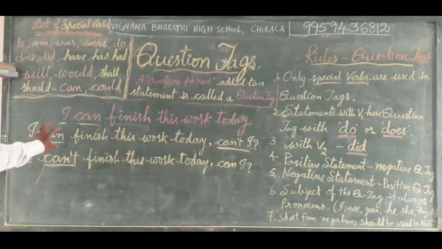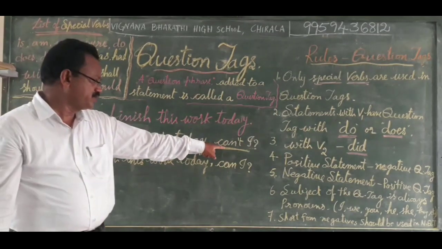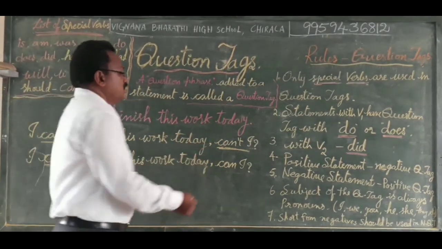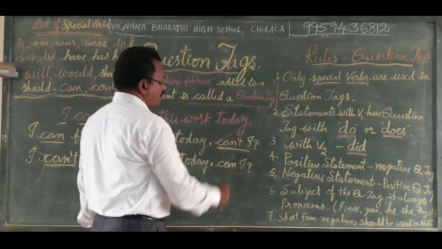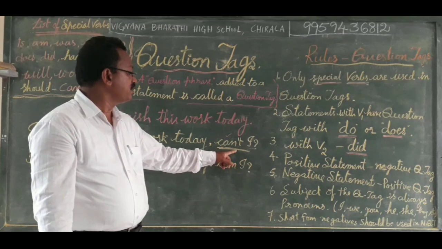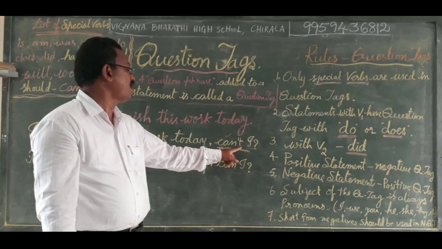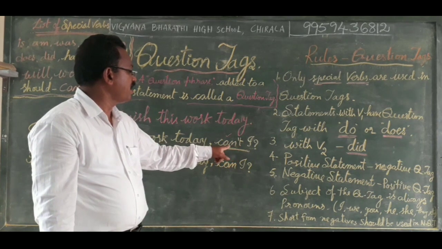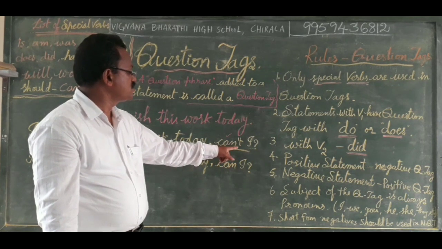So like this, for a positive statement, a negative question tag; for a negative statement, a positive question tag. Special verbs or helping verbs are used in the negative question tag in the short form, that is, cannot becomes can't.